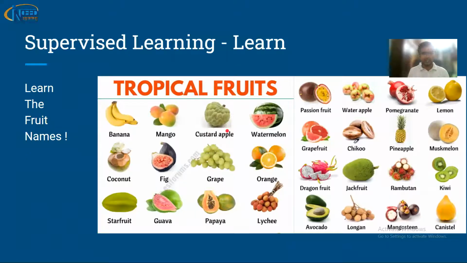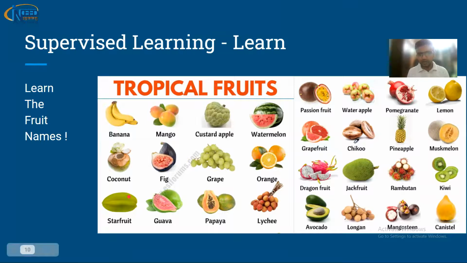Please focus on this image. You can see these are tropical fruits, and have a look at the fruit and the label. I have given banana, mango. The fruit is here and the label is here. Learn from this image. You might be thinking this is a first standard session, but you learn from this. This is really the simplest way to understand what supervised learning is. Let me take you to the next slide.